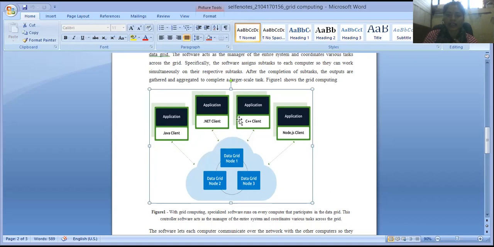They are accessed via various applications: some clients use Java, some use .NET, some use C++, and some use Node.js. These computers work with multiple applications and then produce the outputs in one data form, isn't it?